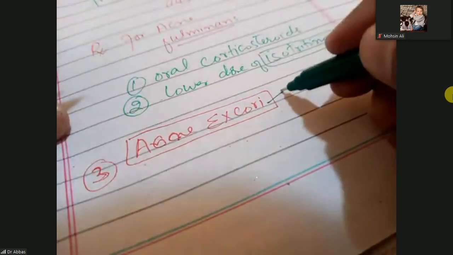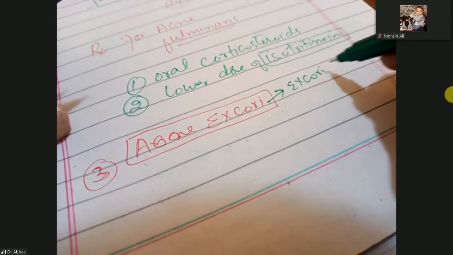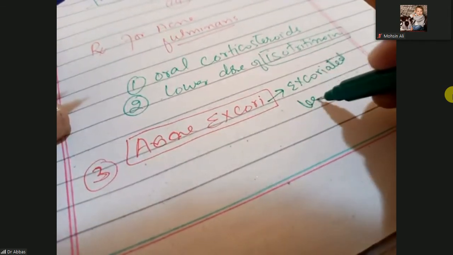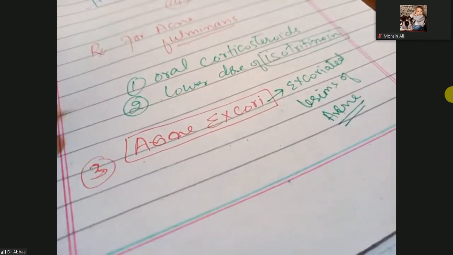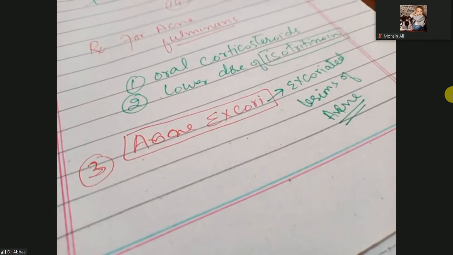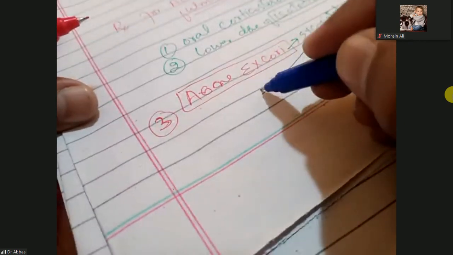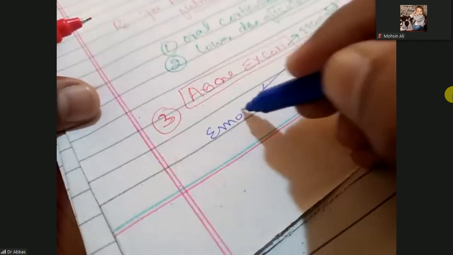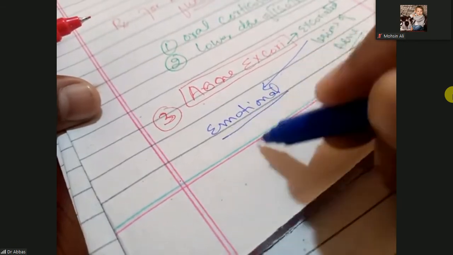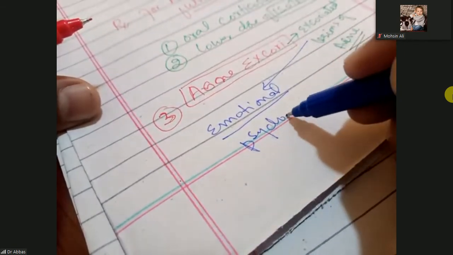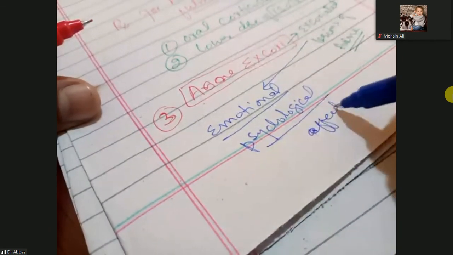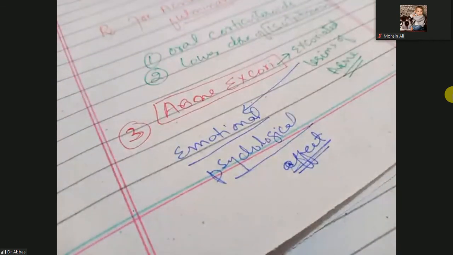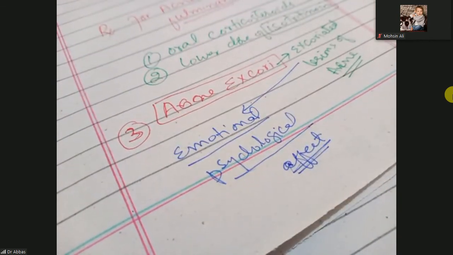Excori means excoriated lesions of acne. This is the excoriated lesions of acne. So the acne becomes excoriated due to the emotional or psychological effect of life. So when you have only one dimple or one pimple or papule or pustule on your face,